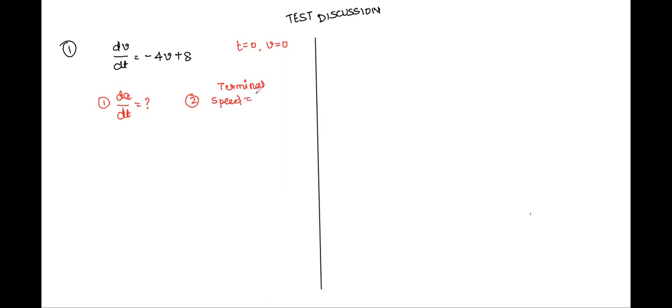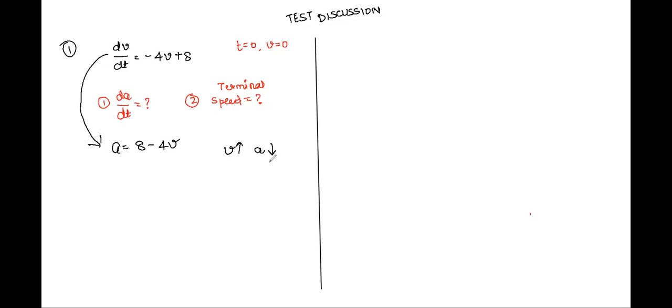I'll tell you all what terminal speed is. See here, everyone. What is dV by dt, Karuna? Acceleration. When acceleration is equal to 8 minus 4v, what does this mean? It means that as velocity increases, or as the speed of the particle increases, acceleration will decrease.